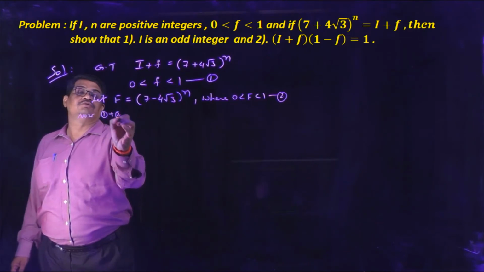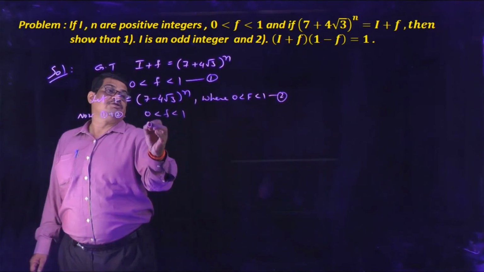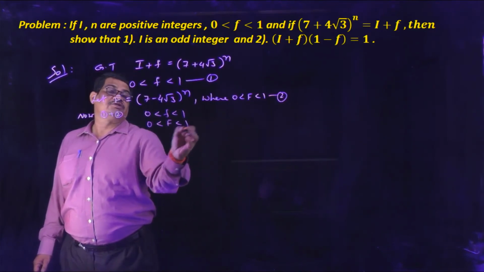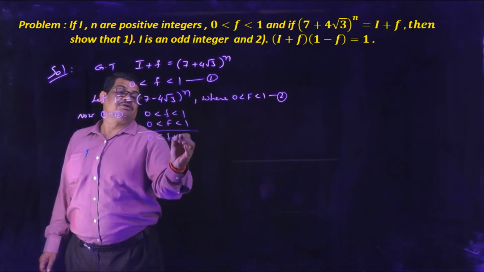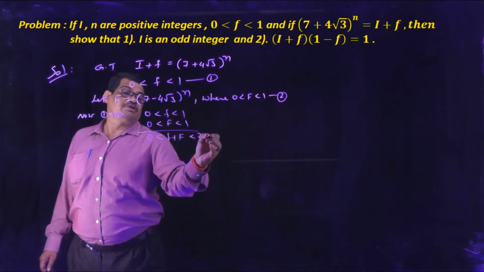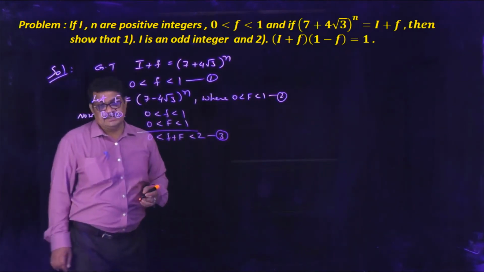Now we are adding equation 1 and 2. We have 0 less than f less than 1 and 0 less than capital F less than 1. Adding, we get small f plus capital F less than 1 plus 1. That is equation 3.